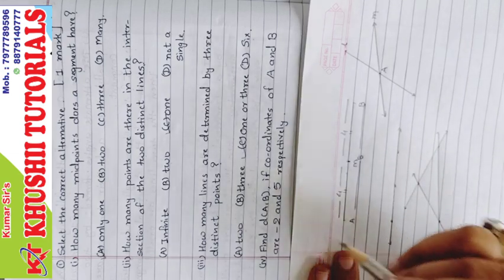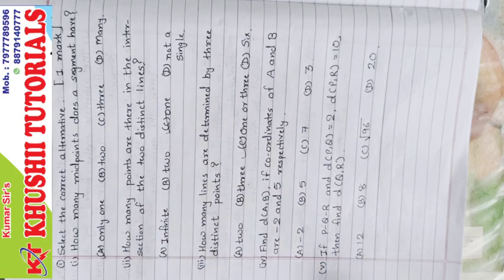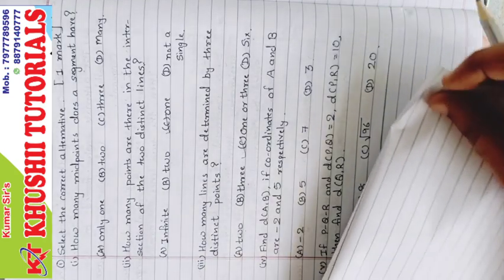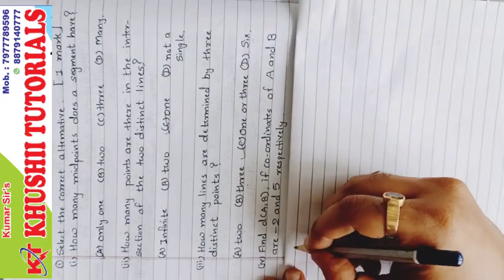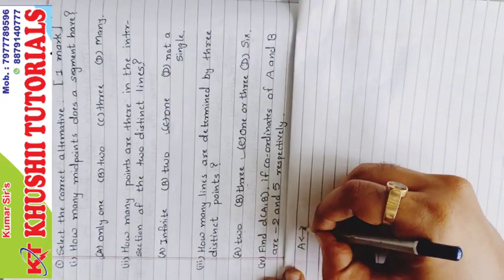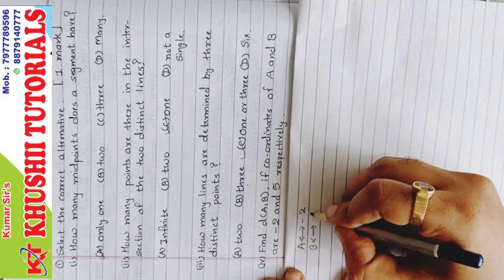The next, find distance AB if coordinates of A and B are -2 and 5 respectively. Now here the coordinate of A is given -2 and the coordinate of B is given 5.